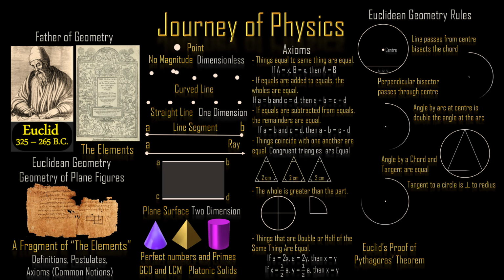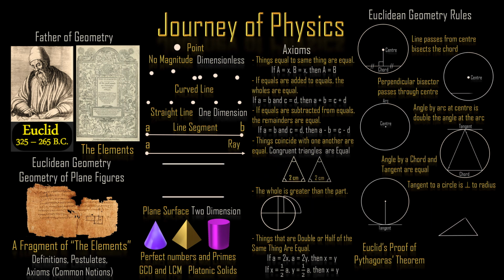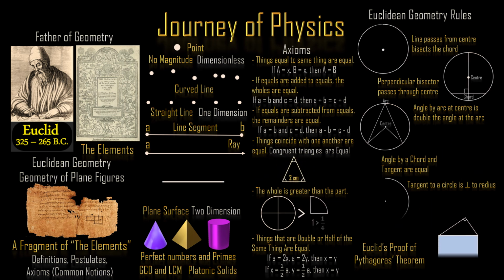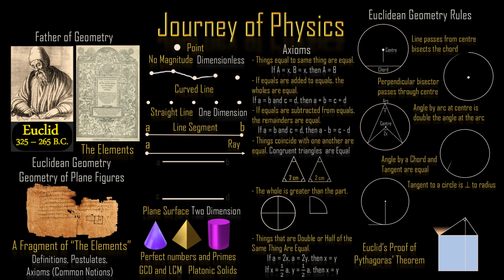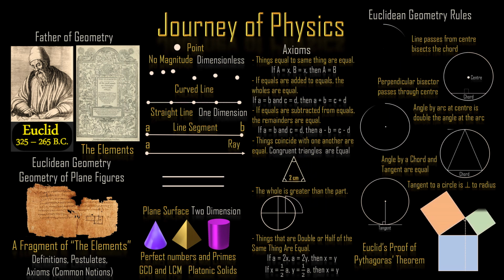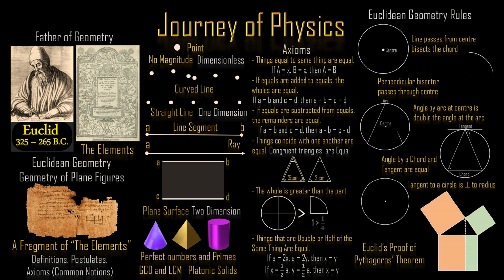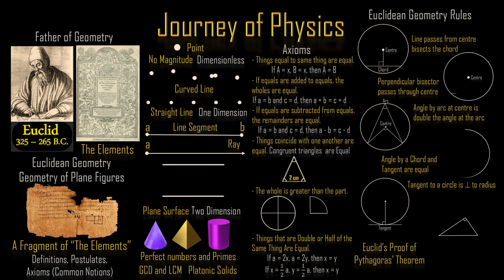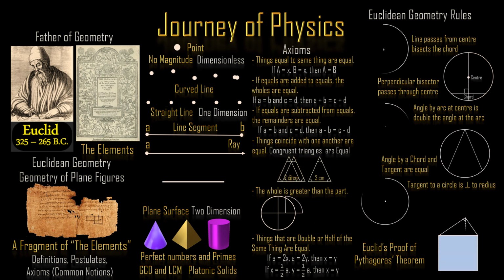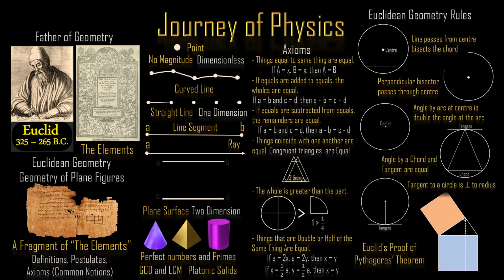about Plato. Euclid's proof of Pythagoras' theorem demonstrates that if a line is drawn from the right angle, perpendicular to the hypotenuse, and down through the square, that square will split into 2 rectangles, each having the same area as the squares on the other 2 sides.